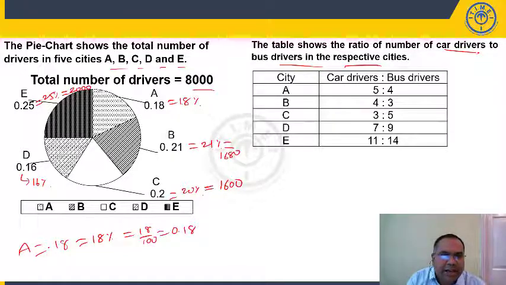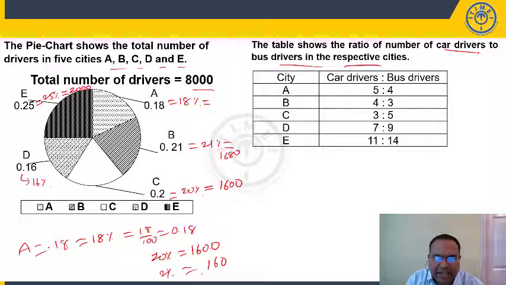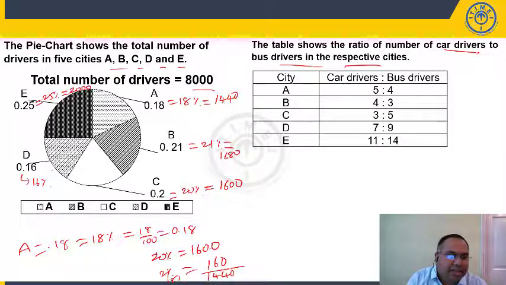Then students, look at this 18%. How will you get 18%? 20% minus 2%. 2% you have to remove. 20% is 1600. 2% means just put a point. 2% is 160. Or 1% is 80, 2% is 160. So remove 160, it is 1440. Right? That's 18%, 1440. This is also easy.